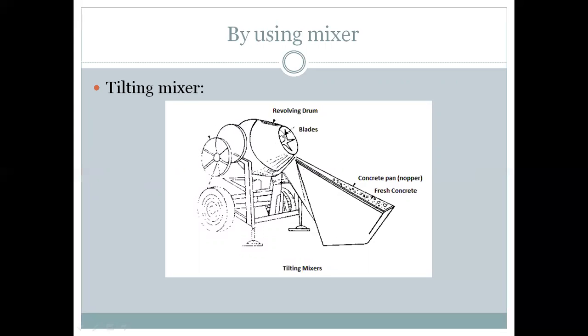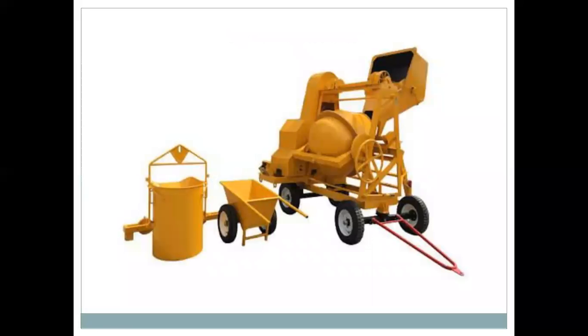Then it is tilted such that the concrete will discharge on the opposite side. This machine we see commonly at a construction site, mostly during the casting of the slab. This is an image of the tilting mixer.